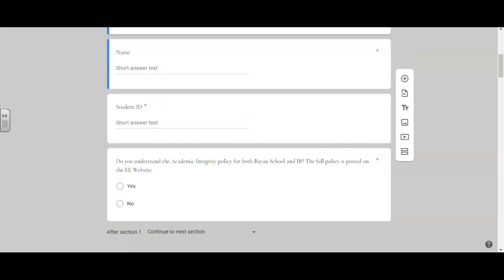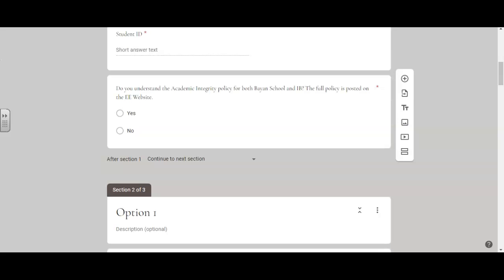Additionally, it is important that you click this box here talking about the academic integrity policy of both Bayonne School and the IB program. That is posted on the website. I showed you where to find that during our meeting, but do make sure that you click that so that you are aware and you are documented as being aware of the academic integrity policy of the IB program.